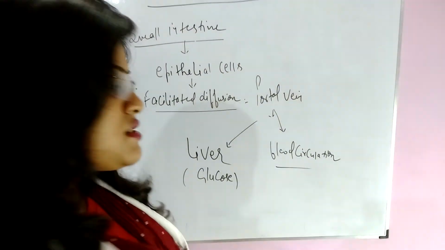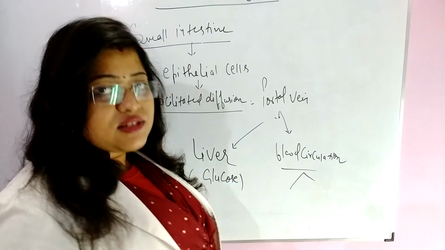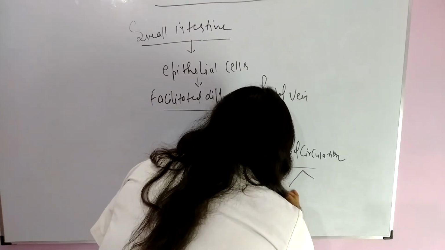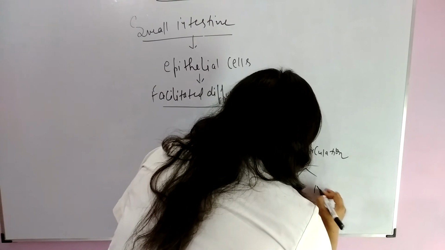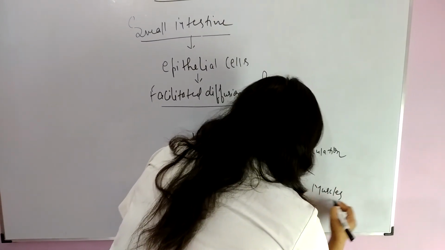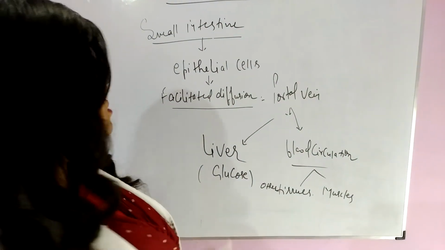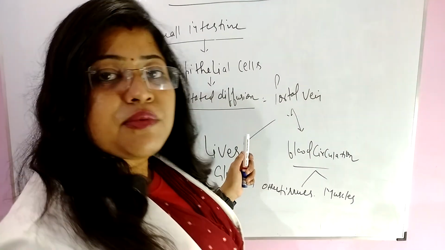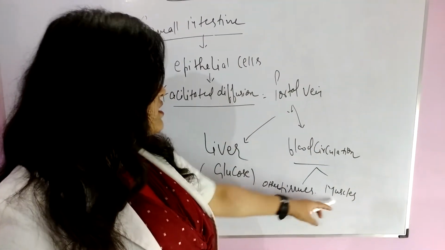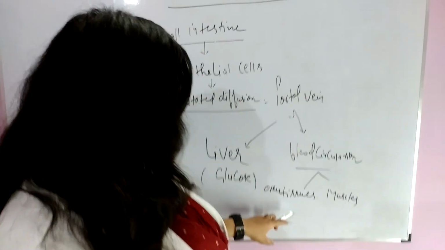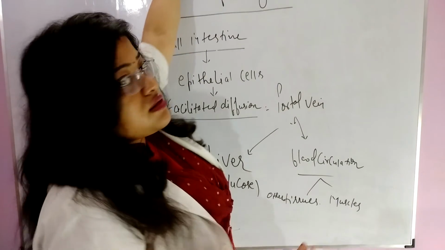Now from blood circulation it reaches into various tissues and muscles. So this is the way of distribution. Portal vein, then liver, through blood circulation it enters inside muscles and other tissues. Now we will discuss one by one.